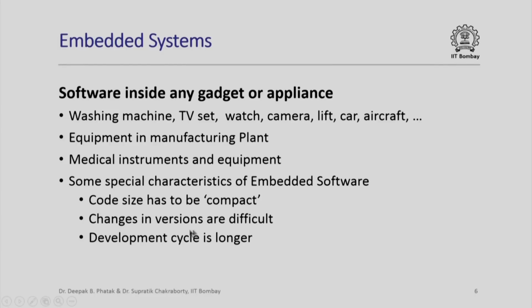Further, changes in the versions are difficult. With any other application software which we use on general purpose computers, we can simply load the next version and start using it. But imagine that there are a million watches containing a certain piece of embedded software that has been distributed across the world. If you come up with the next version, how would you ever be able to reach every watch in the world and modify that software to the next version? In general, the changes in versions for embedded software are very difficult to almost unmanageable. The development cycle of embedded systems is much longer.